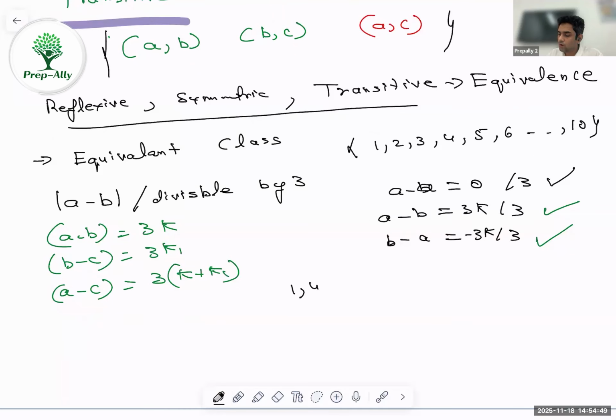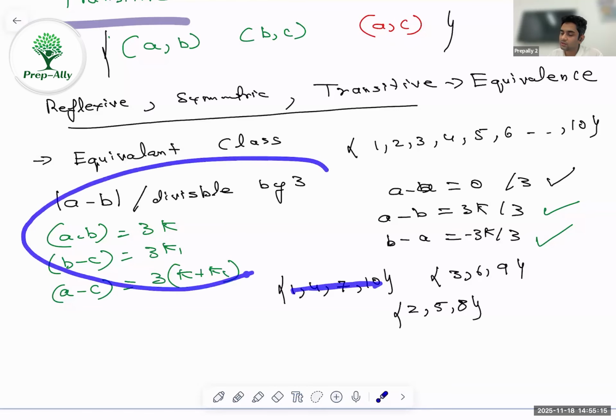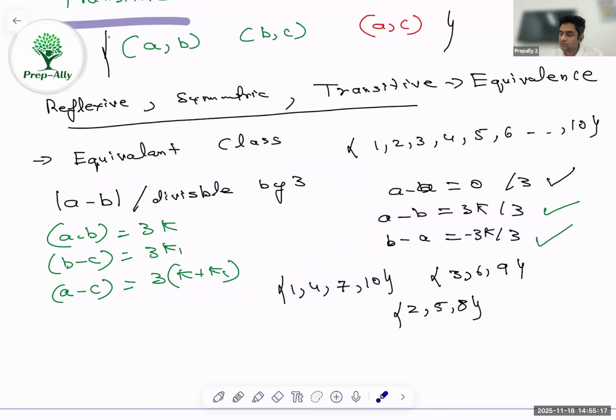I will say that 1, 4, 7, and 10 is one set or one equivalent class. Similarly, I'll have 3, 6, 9 as another equivalence class, and 2, 5, 8 as another equivalent class. What I mean by an equivalent class is that if I take any two elements within these subsets, they will always satisfy this relation. So basically within an equivalence class, it is a universal relation. Actually, this part is not very important.